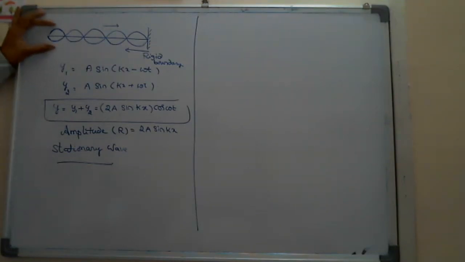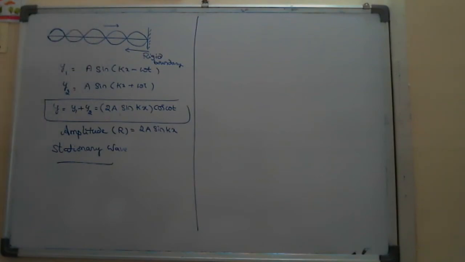Why? Because that loop appears stationary at that point. All the time this loop is formed there only, we won't see the vibration of the particles. It appears like a stationary part. That's why this wave is called a stationary wave.